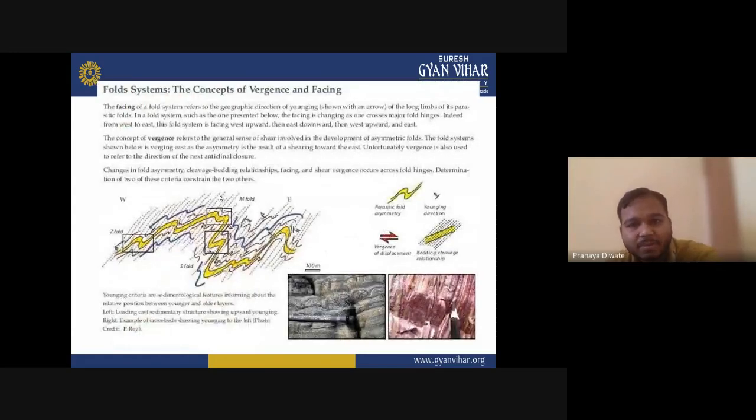Then you have the concept of the fold system. The facing of a fold system refers to the geographic direction of younging of the long limb, as parallel side.